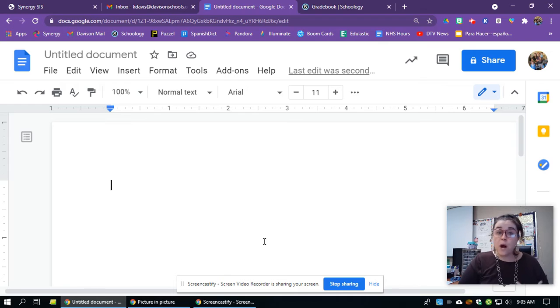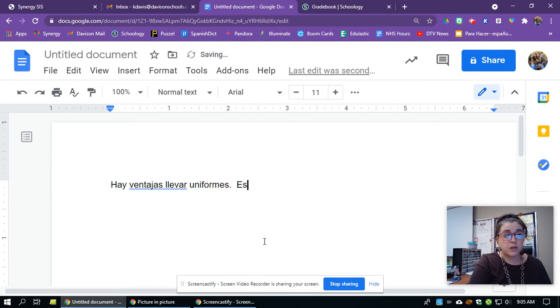If you want to say what it is that you're writing about, the advantages and disadvantages of wearing uniforms, you can say something like, there are advantages to wearing uniforms, and then go into your sentences. So you could say, hay ventajas de llevar uniformes, there are advantages to wearing uniforms, if you want to write it like that. And then you can go into your impersonal expressions.